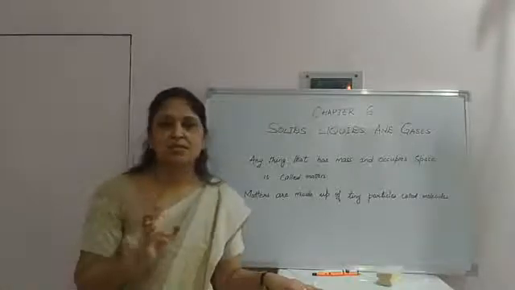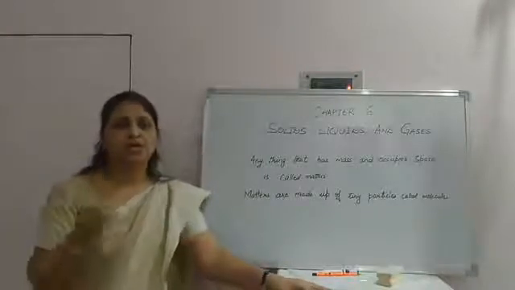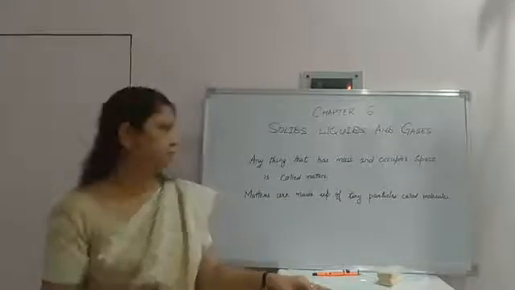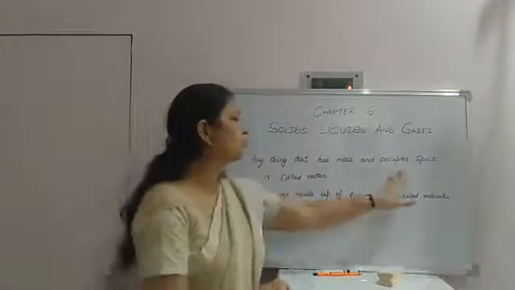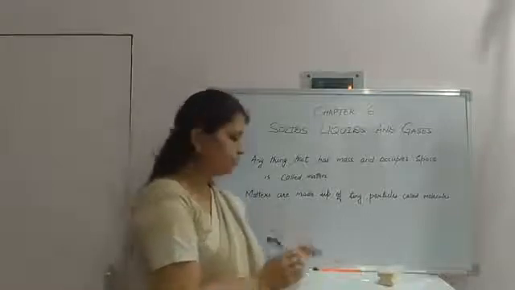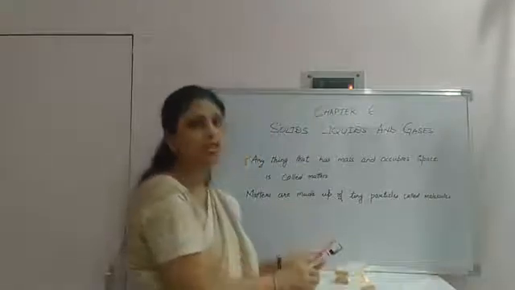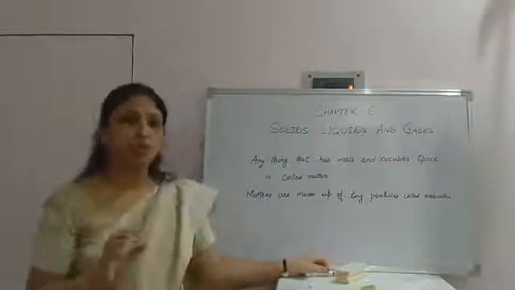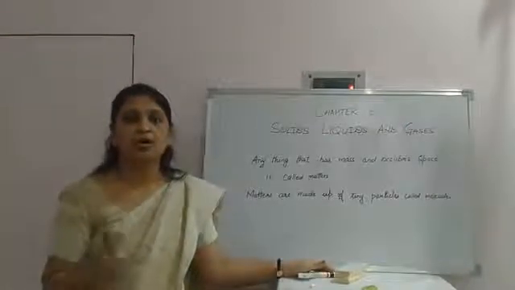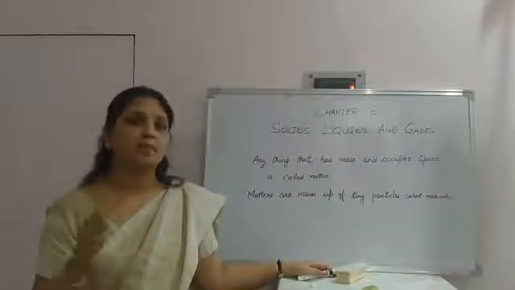So children, mass is the amount of matter or substance that makes up an object. It is measured in units called grams, kilograms and tons. Anything that occupies space is called matter. Your pen, pencil, duster, sponge and chalk are all matter because they occupy space. Book, table, chair, water, air and oils are all matter.